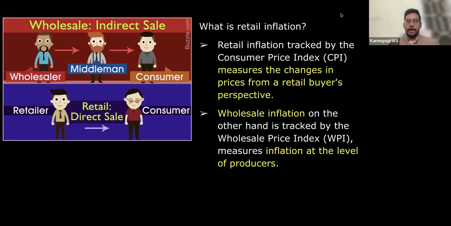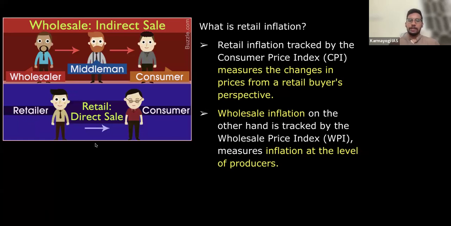middlemen, right? So you can see here in the diagram. The wholesaler does not directly deal with the consumer, rather the wholesaler sells to the middleman, and then middlemen act as the business transactors. These are the retailers who will directly sell to the consumer, right? Whereas in the case of no intermediaries, that can be called consumer level or retail inflation. So here the retailer sells directly to the consumer.